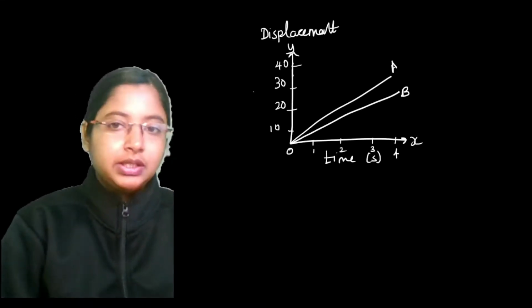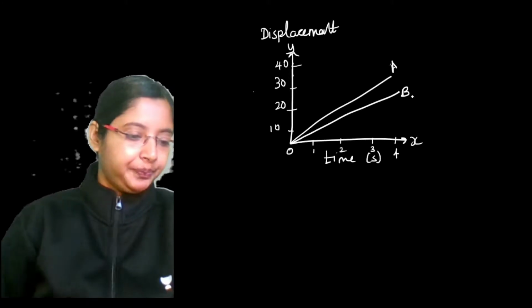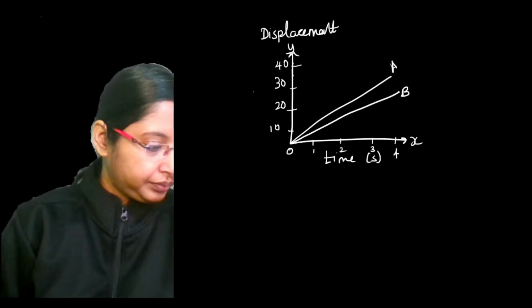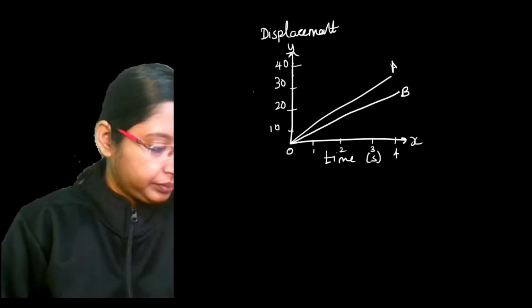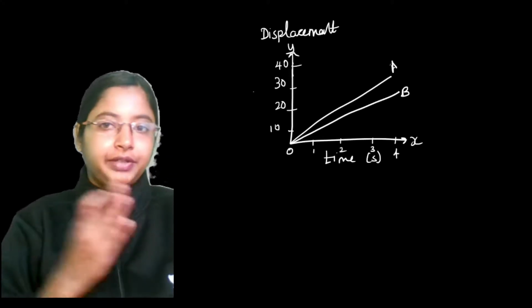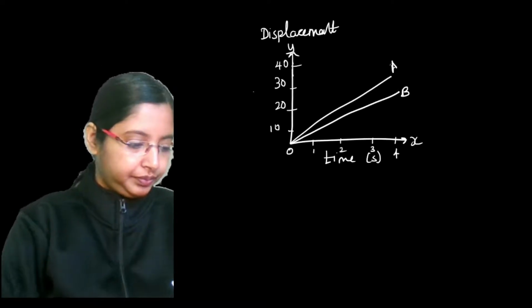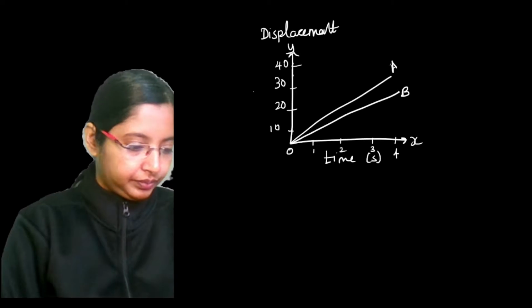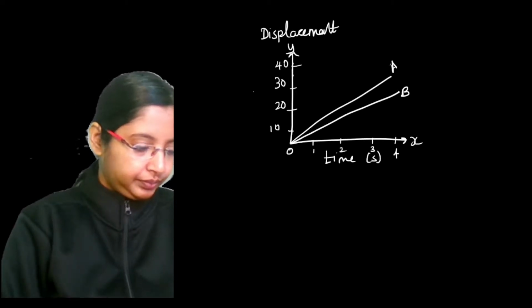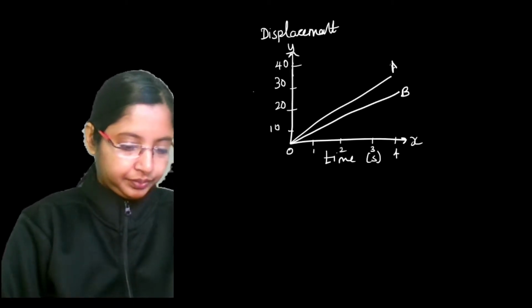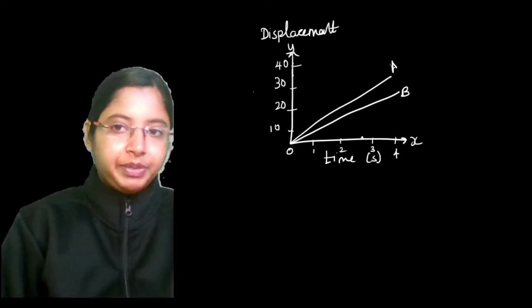What is the difference between line A and line B? Speed is slope.